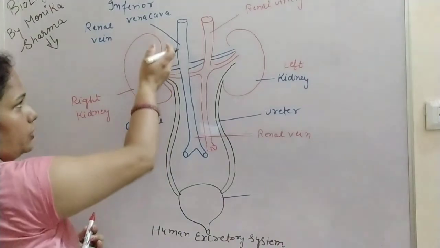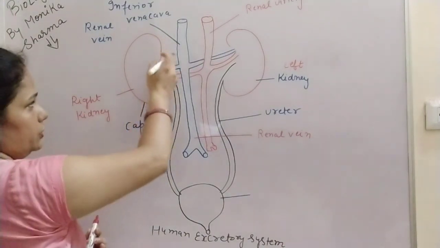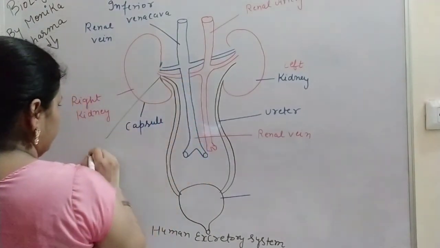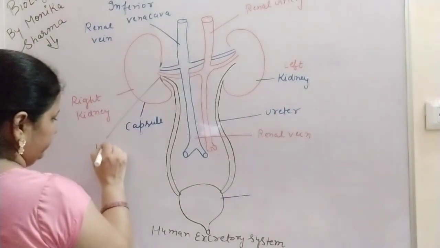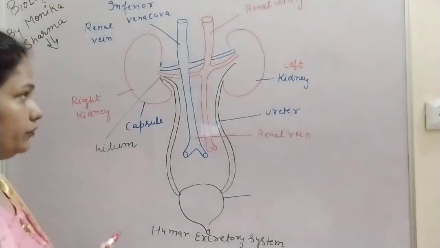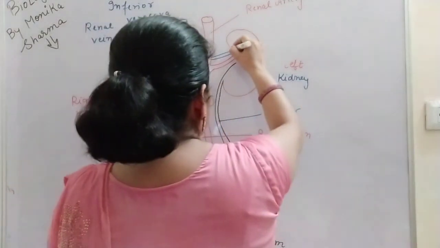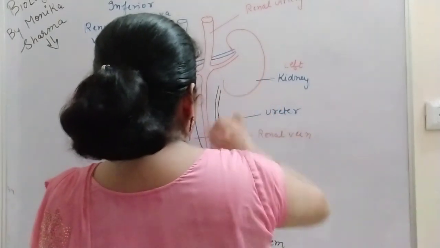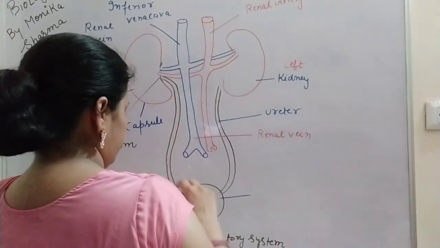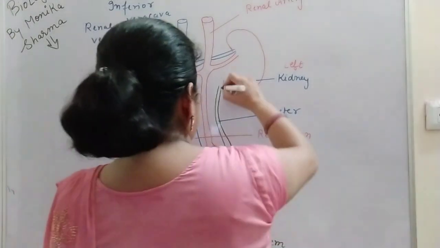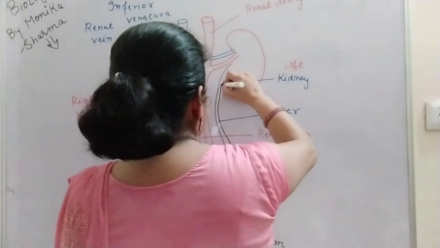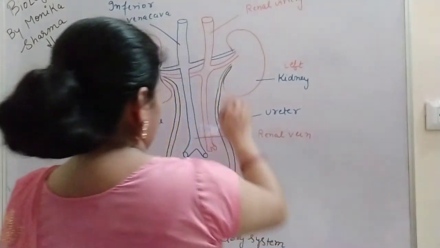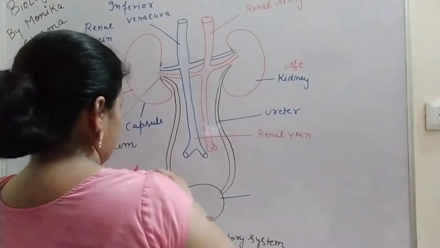On the concave side of the kidney, one notch is present, and that notch is the hilum. Here also this notch is present. From this notch, the ureters and the renal artery and the renal vein and the nerves are entering. So that notch is the hilum. So like this you can make. This is the hilum.